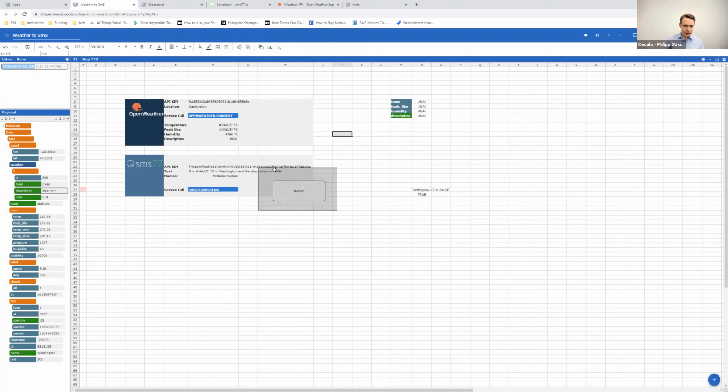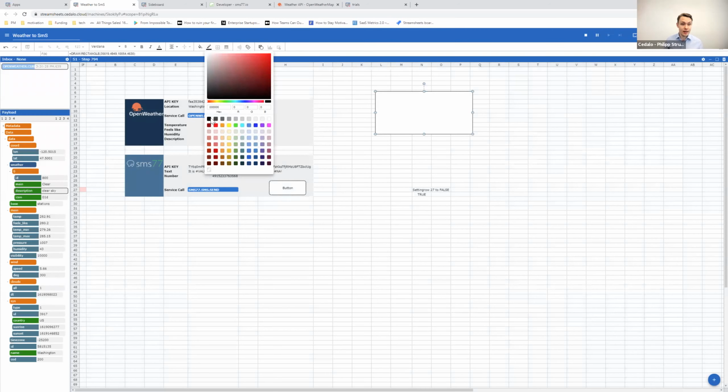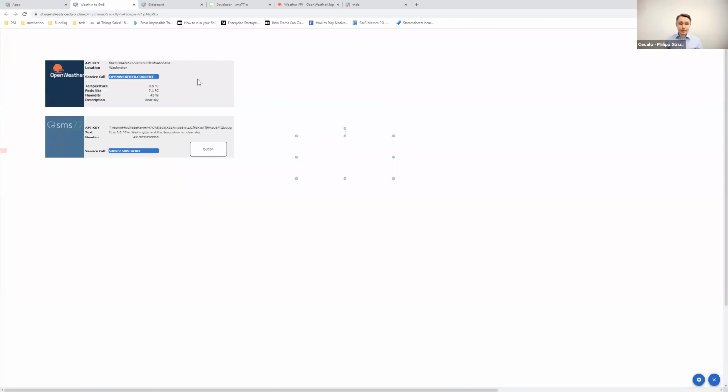Maybe make the button a little bit smaller, place it within here. And now a little trick, I'm going to tell you in a second why I do that: I'm going to take a rectangle, say its line color is white, copy that, and place it over this. And now we can go into the view mode, just one click up there. And there we are. That's our application.